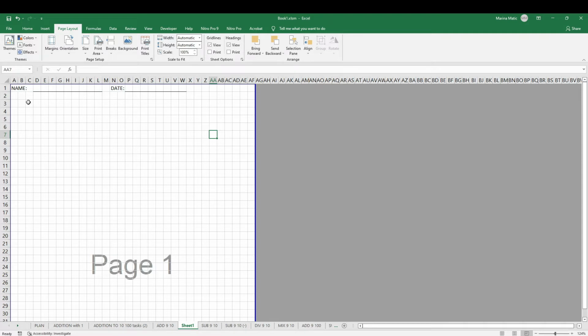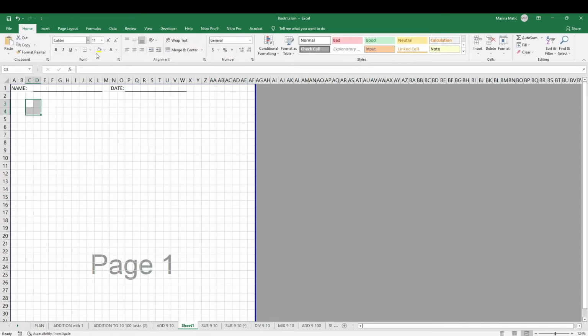Let's start with the tag where I'm going to put the number. So merge cells, and this is going to be task number 1. And I can edit this later. I'm not going to change the fonts now. I just want to see how much space I need and how much space I have. Let's go with 5. Copy this down 3 times.